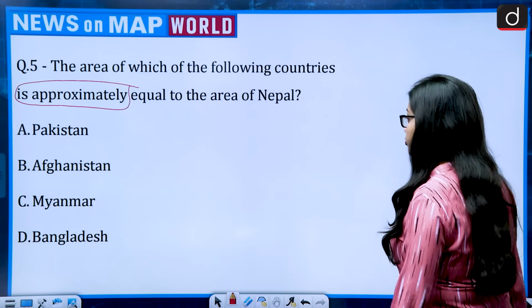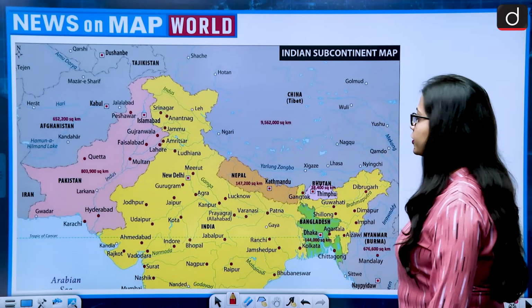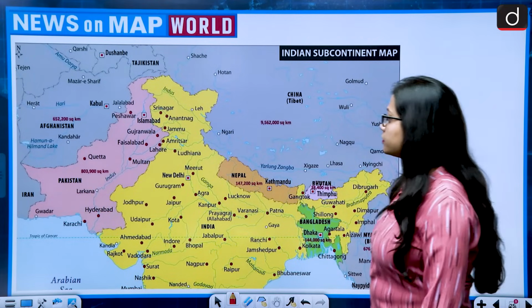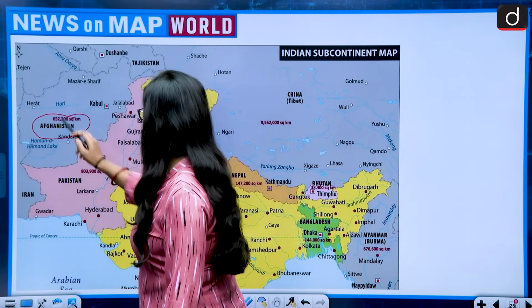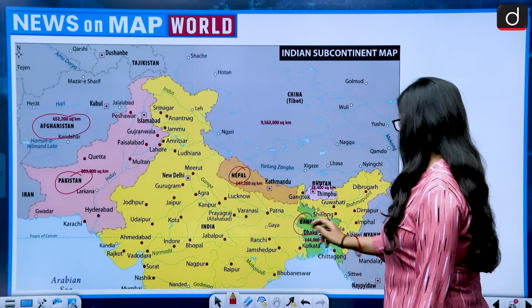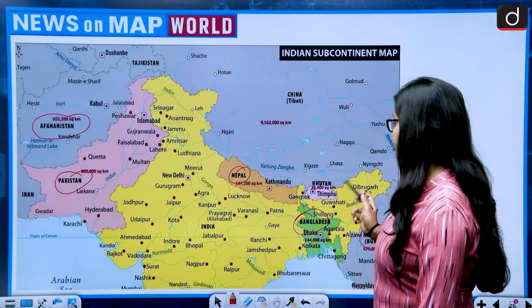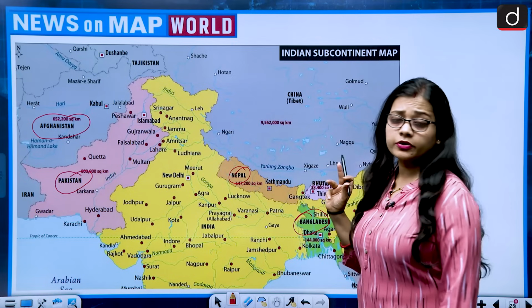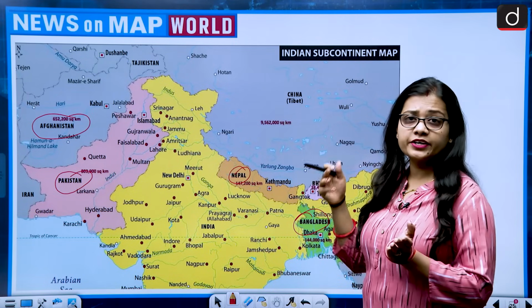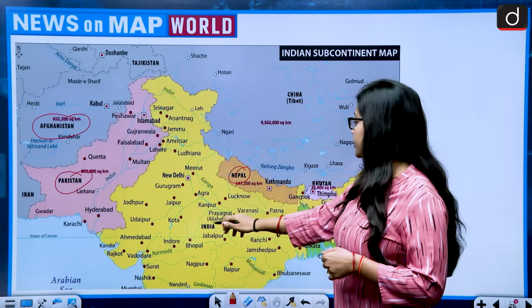So let's see the area of all 4 countries. Okay, if we look at the map, then Afghanistan, Pakistan, Nepal, Bangladesh and Myanmar. So first let's discuss about Nepal. So Nepal is a buffer country which lies between India and China. On the north of it is China, on the south of it is India.